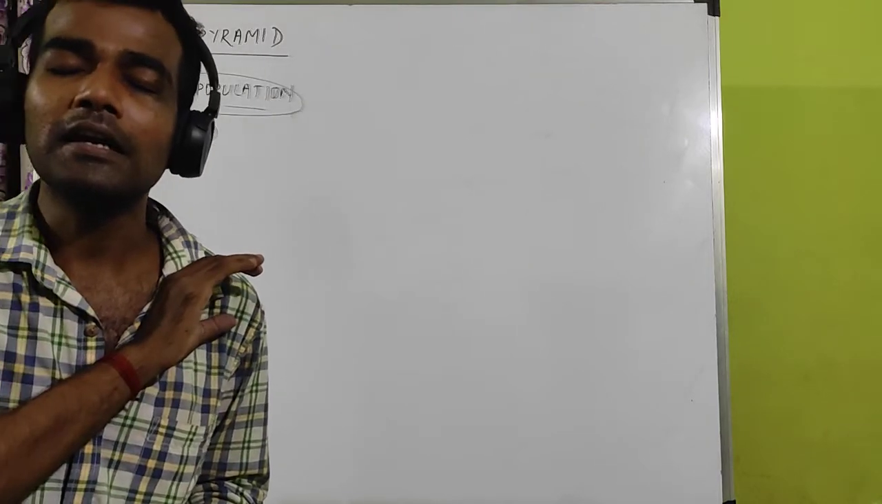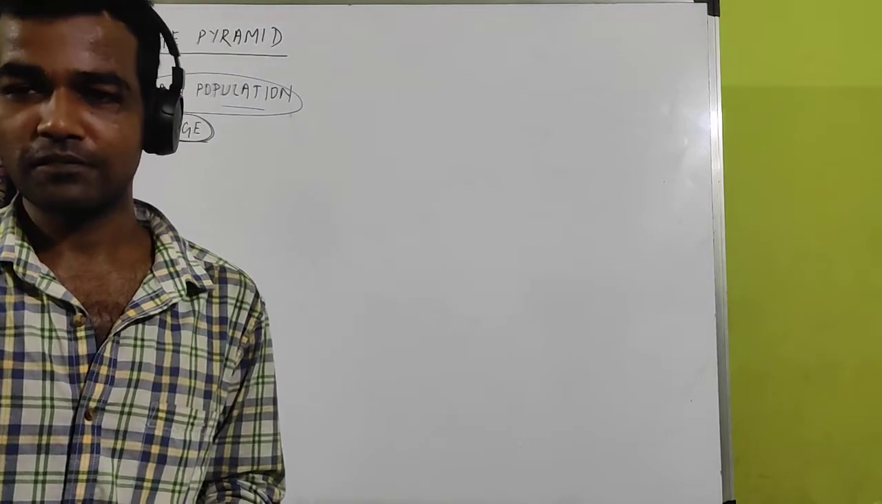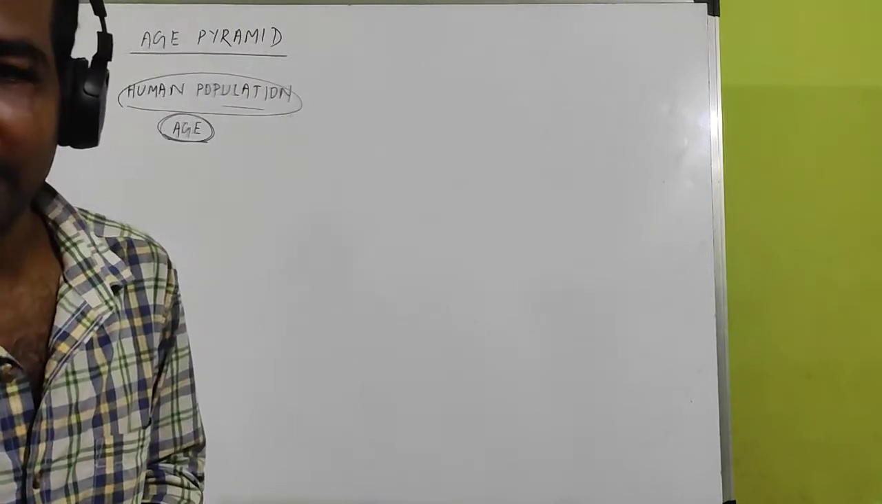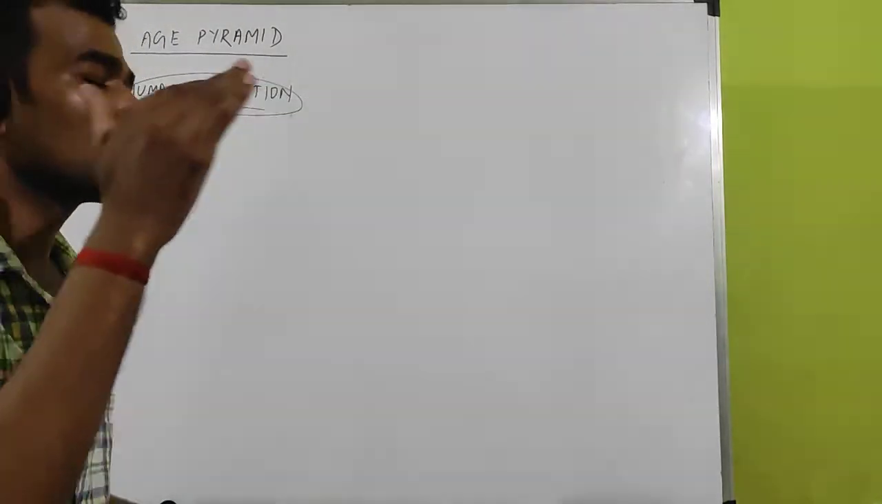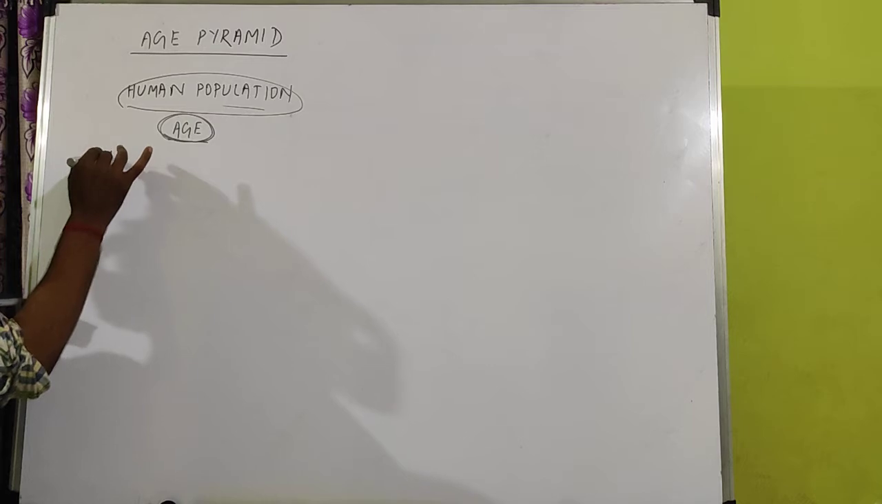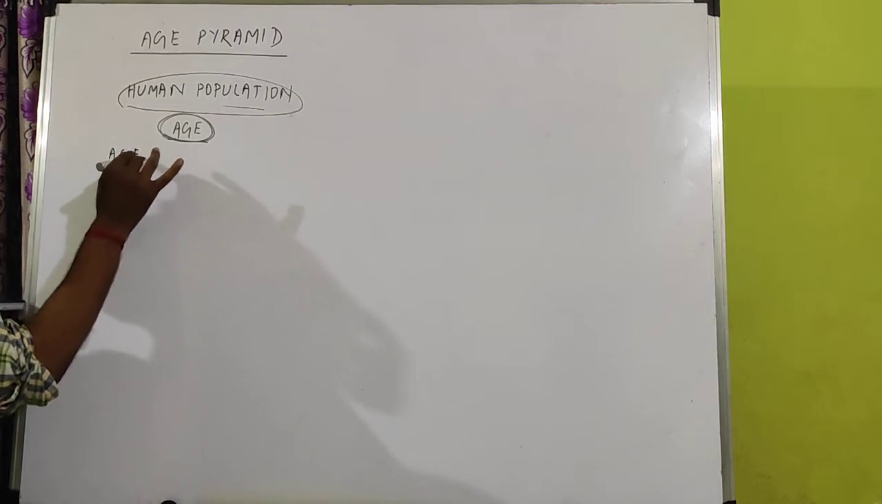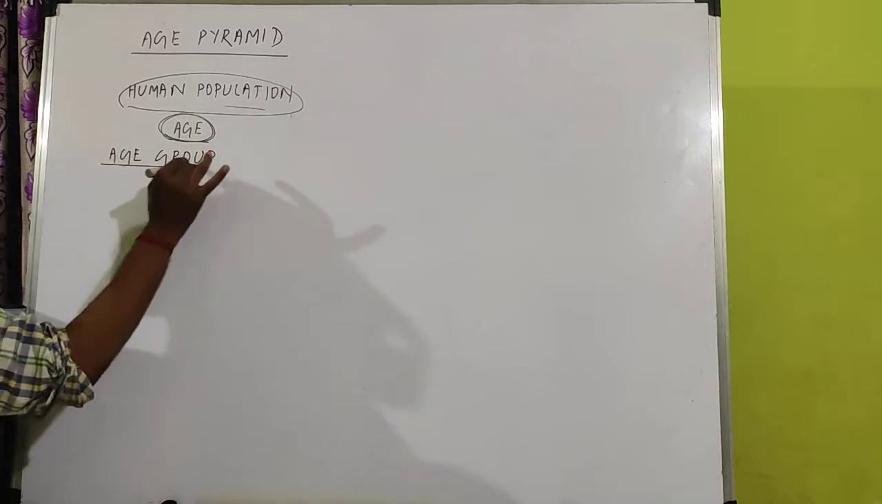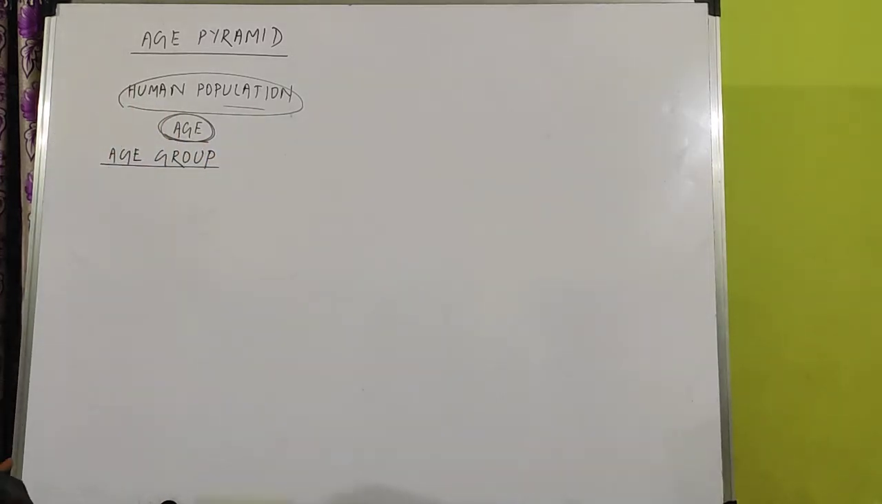So you find different types of age. You never find that all humans are of the same age. Different age groups are found, so for our easy understanding, scientists have divided humans into different age groups. What are the different age groups?